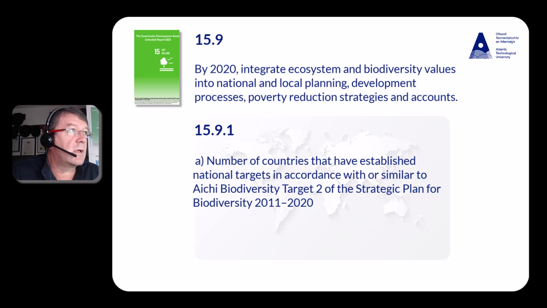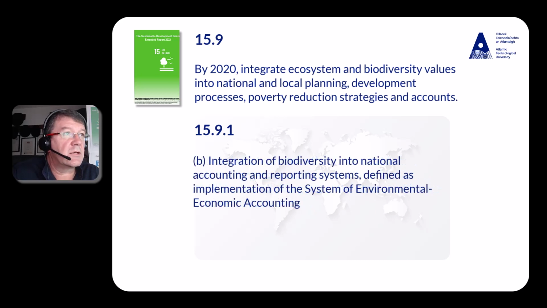to the Aichi Biodiversity Target 2 of the Strategic Plan for Biodiversity 2011 to 2020 in their national biodiversity strategy and action plans, and the progress reported towards these targets, and B, integration of biodiversity into national accounting and reporting systems defined as implementation of the systems of environmental economic accounting.